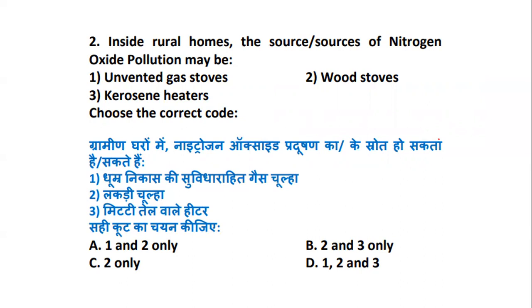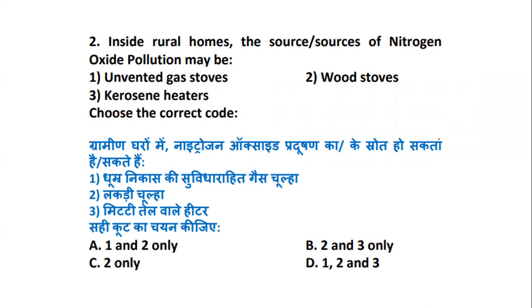So you have options 1, 2, 3. Whether it is A, options 1 and 2 only, B, options 2 and 3 only, C, option 2 only, or D, options 1, 2, and 3 all. So inside rural homes, what are the sources of nitrogen oxide pollution?